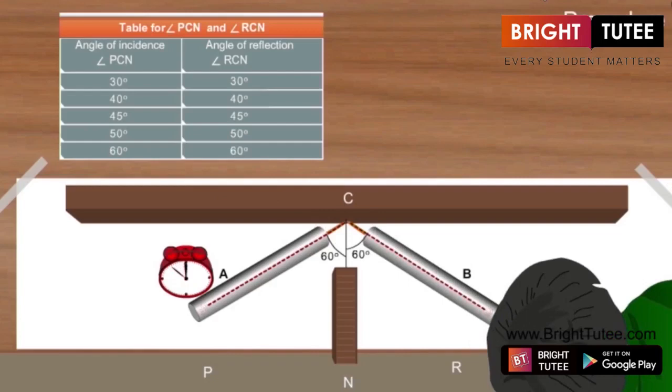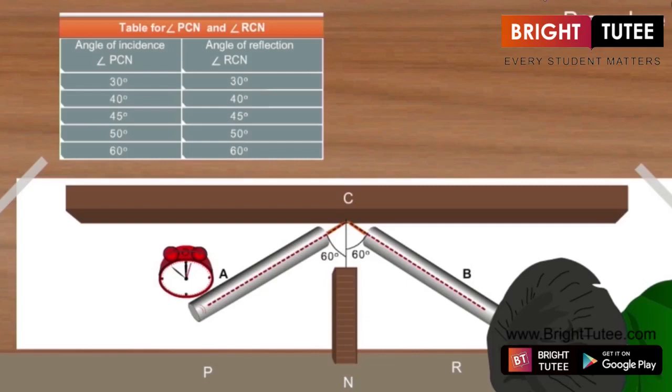Just look at the table above. When angle PCN was 30 degrees, RCN was also 30. Again, when I increase the angle PCN, that is the angle of incidence, the angle of A and C and N, the pipe A, I increased it from 30, I made it 40, 45, 50, 60. I consistently increased it, and I needed to adjust tube B in order to hear the distinct tick tick of the clock. When I adjusted and measured those angles, quite surprisingly, all the angles I measured were always equal to angle PCN.